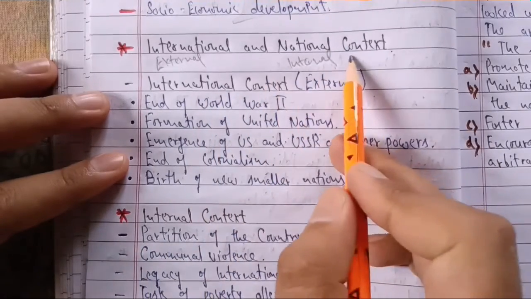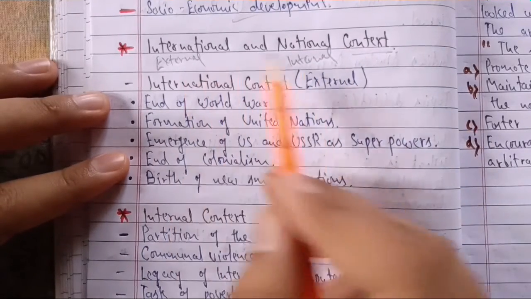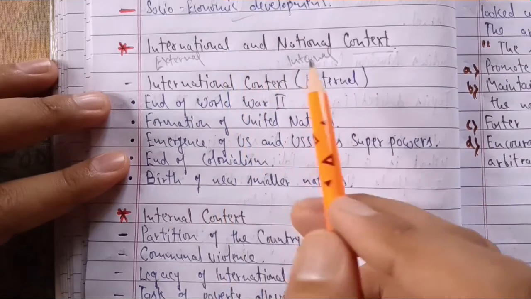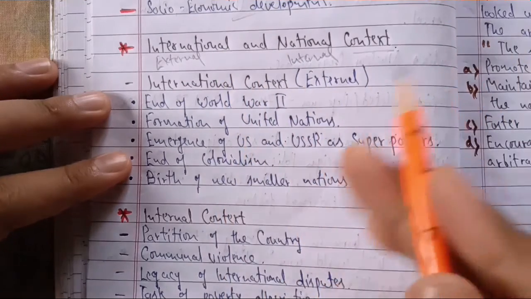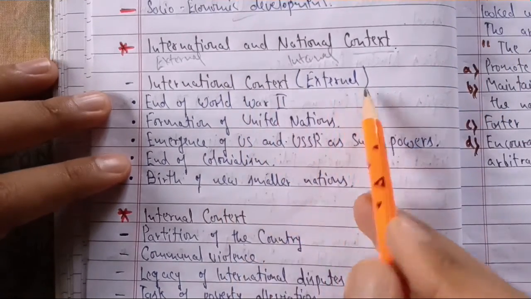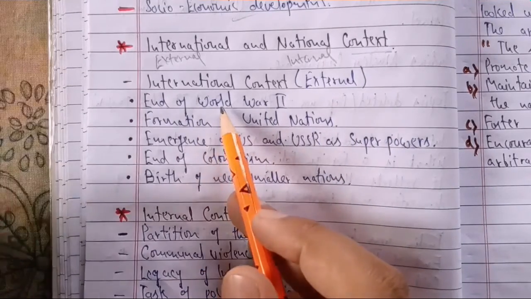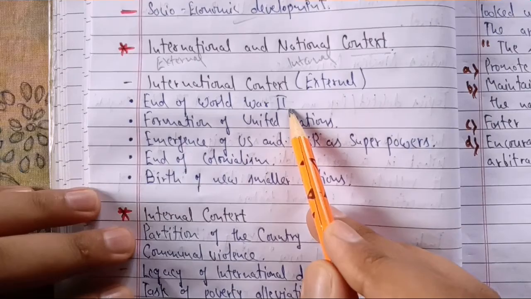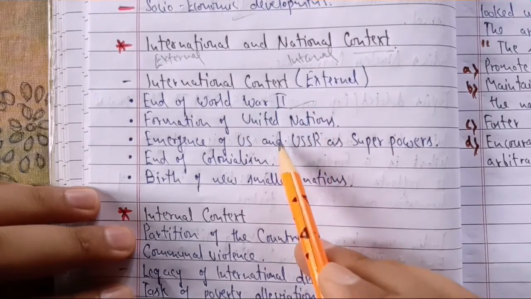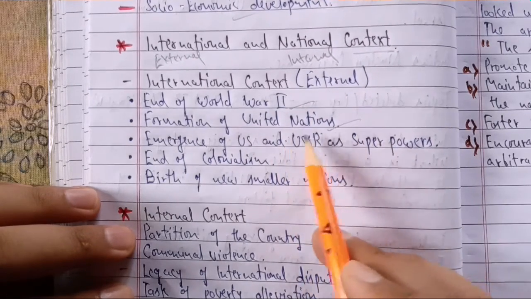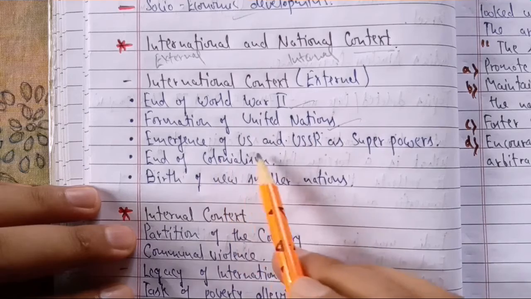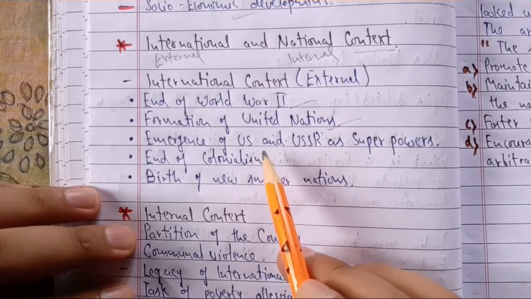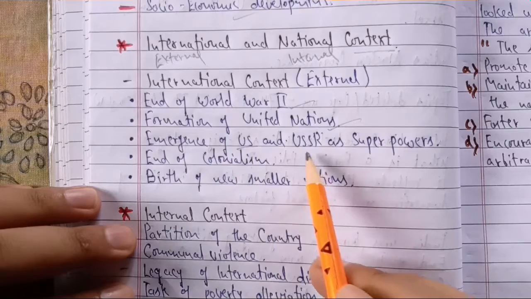So we are using a word here, context. So what were the international context and what were the national context according to which we had to frame our foreign policy? At international context, that is external, there were these problems. If we see the current scenario of the world at that time, World War II had ended. There was a formation of United Nations. Emergence of two power blocks, as I told you, during the Cold War that started after the Second World War. Two groups were US and USSR.